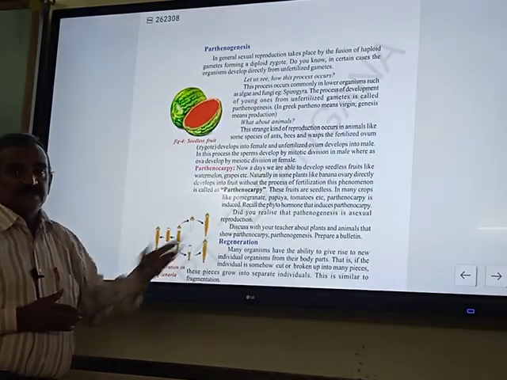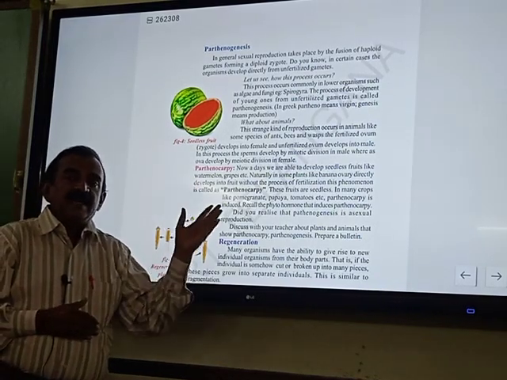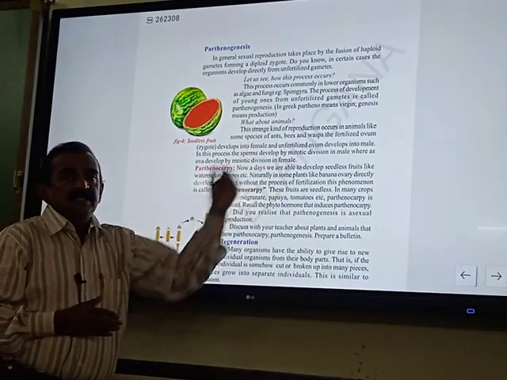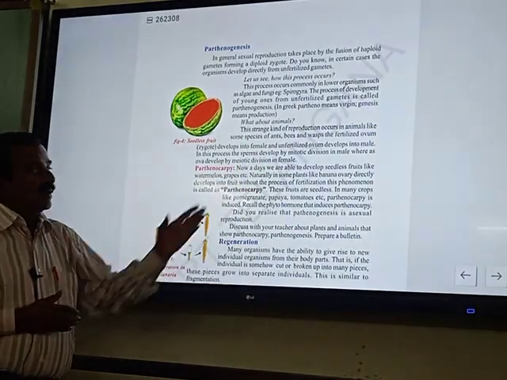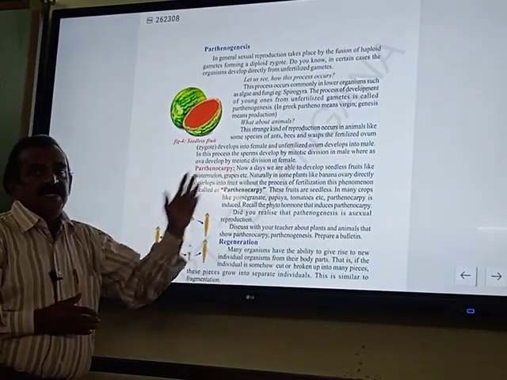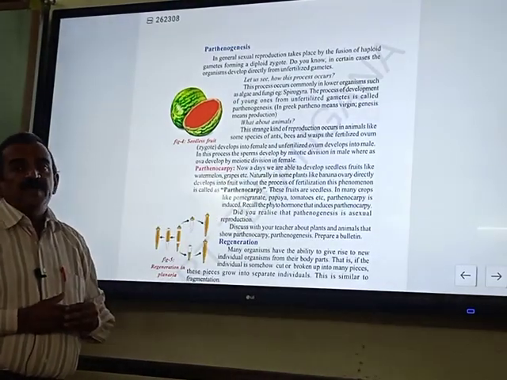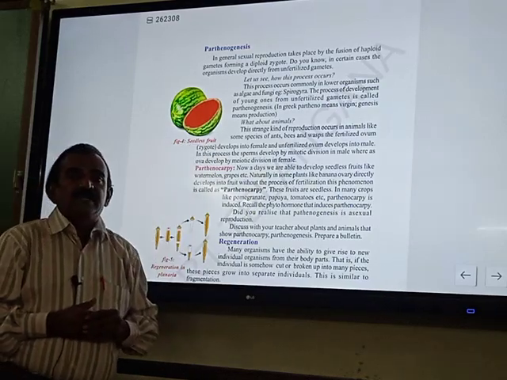And what about animals? This parthenogenesis also takes place in animals like ants, bees and wasps. So here the fertilized ovum develops into female. Unfertilized ovum develops into male. And sperms are developed by means of mitotic cell division and ovum is developed by means of meiotic cell division. That is a brief description about parthenogenesis.